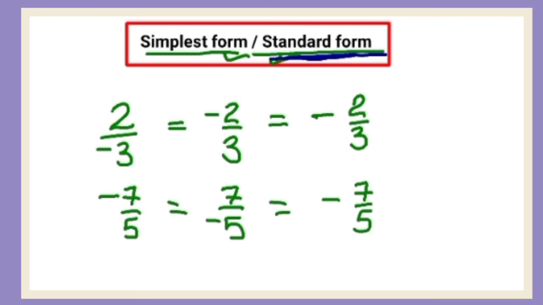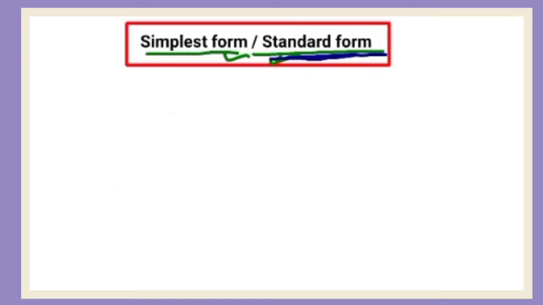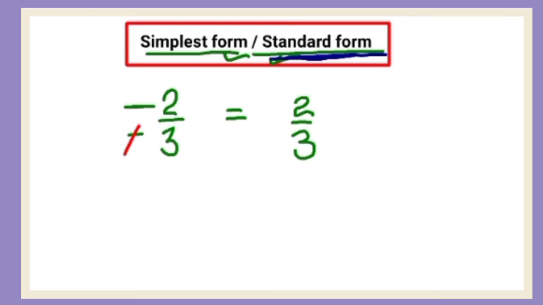अगर सिंगल नेगेटिव साइन है so you can write it as this. But if numerator as well as denominator has negative sign, so this is equals to 2 upon 3. Why? Because minus sign will be cancelled out. Right? Now this is the positive rational number.